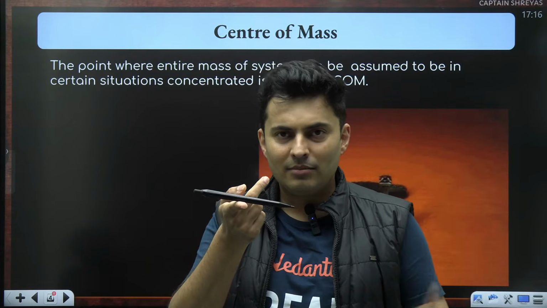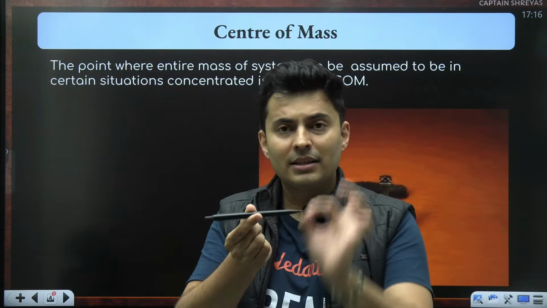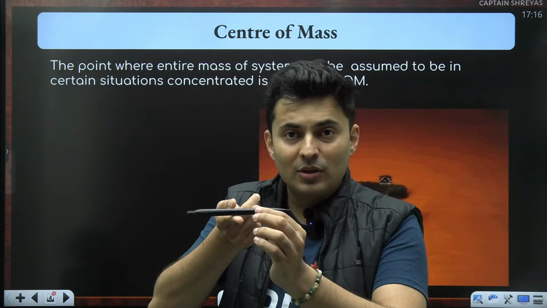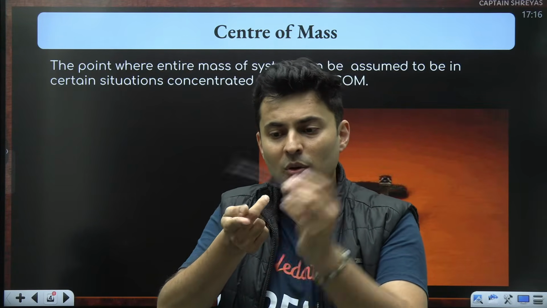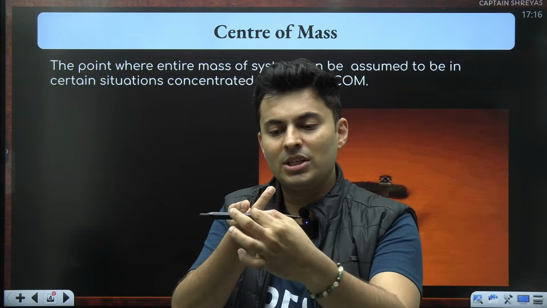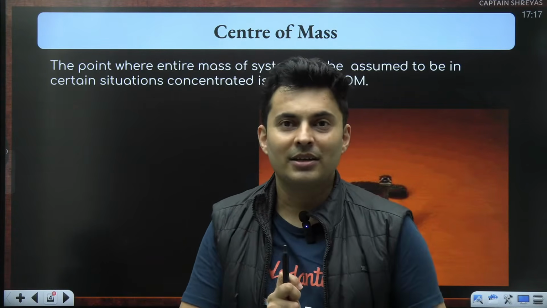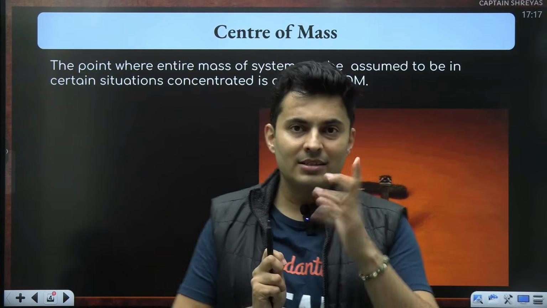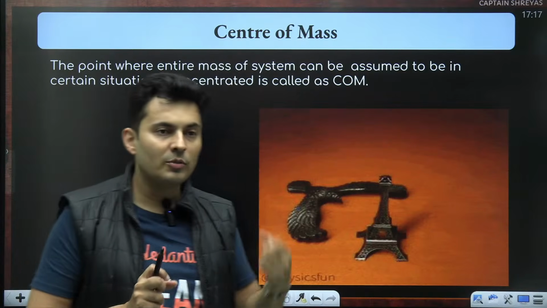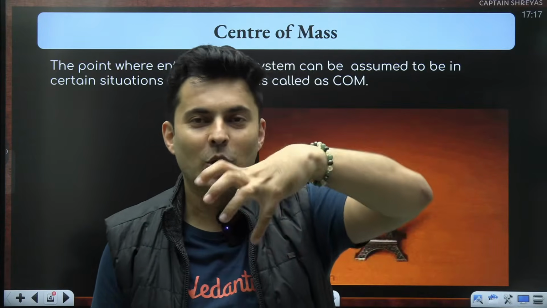Why? Because the masses are there everywhere, but there is a point on the pen where I can assume the entire mass of the pen to be concentrated. So, if the mass is concentrated somewhere over here, that means I am just keeping that point over my finger and I am able to hold that particular pen. So, center of mass is basically that particular point where the entire mass can be assumed to be concentrated. And if you hold at that particular point, that object will be balanced.